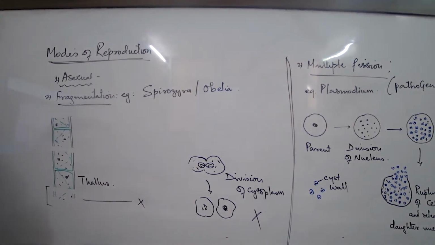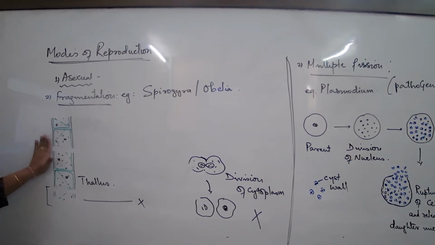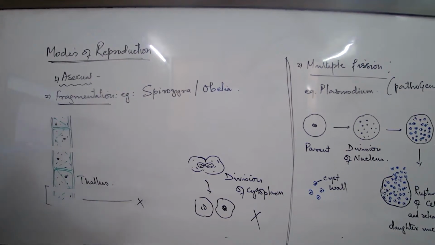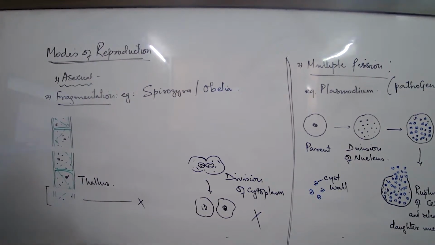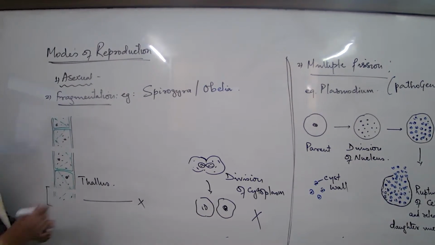Now, as homework, you write down in your notebook a complete well-labeled diagram of fragmentation. Next class, I'm going to check. This diagram for 2 marks you are asked in your paper. Well-labeled diagram of fragmentation. Then leave a small paragraph, something like 7-8 lines. Keep a gap. Diagram of fragmentation.